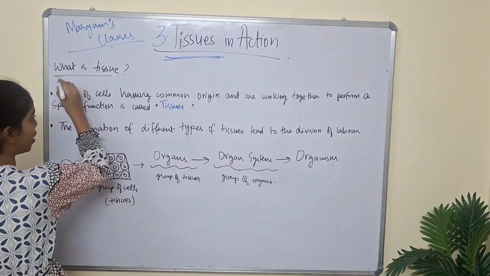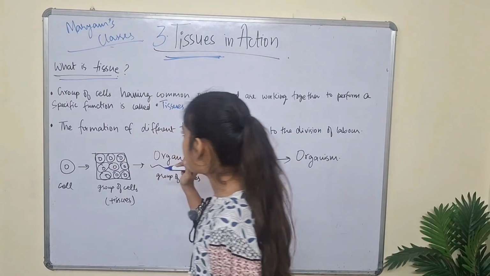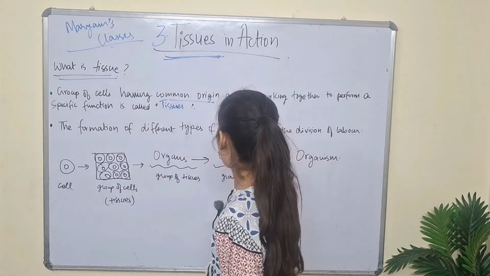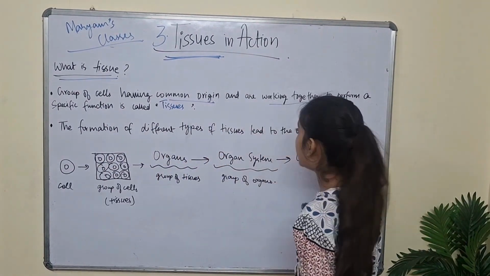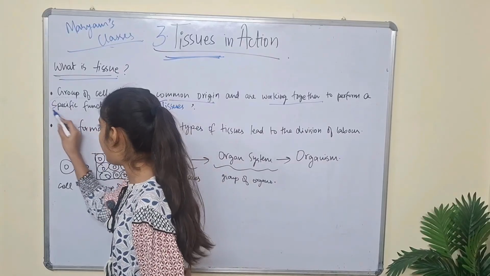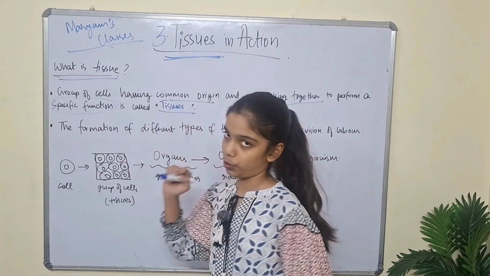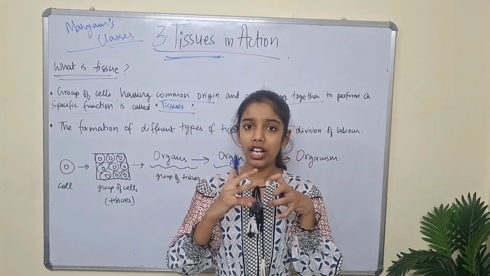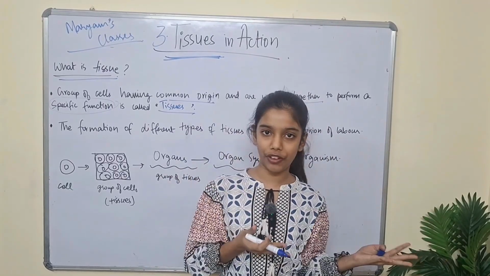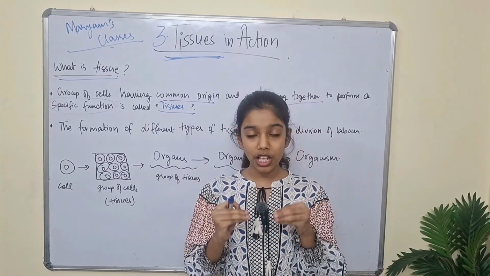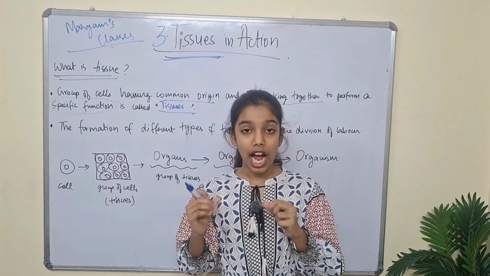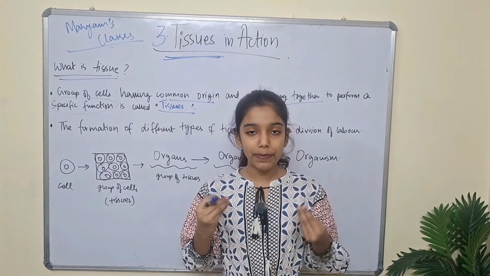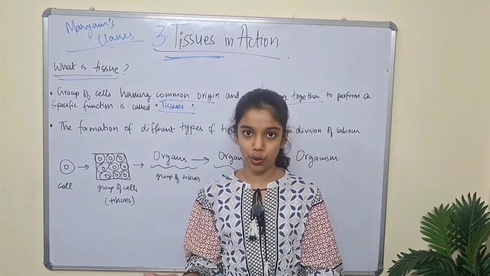So, let's understand what a tissue is. The group of cells having a common origin and working together to perform a specific task or function is called a tissue. This is the definition of tissue, which says that the group of cells can be similar or different cells. Yes, the group of cells which have the same origin and which work together to perform a specific task are the tissues.